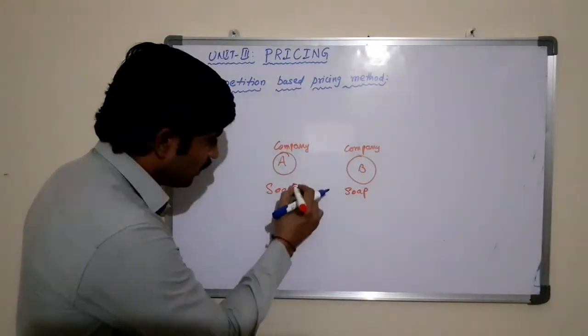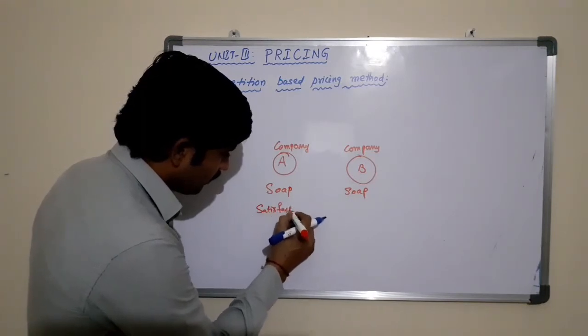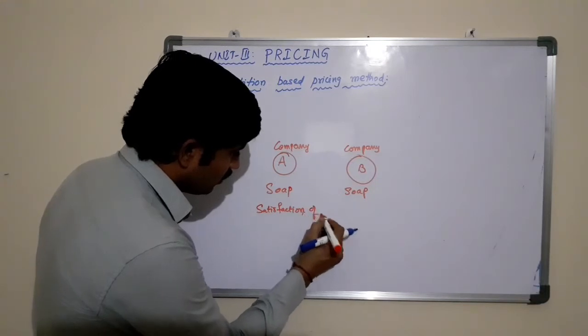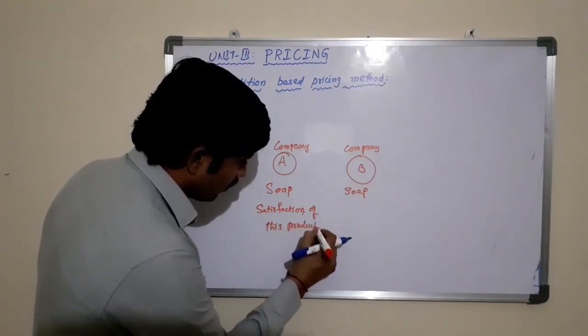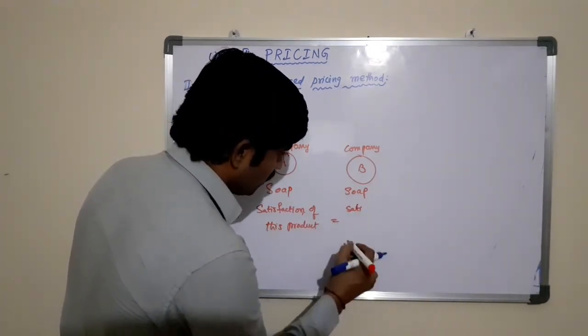The satisfaction level of this product equals the satisfaction of this product.